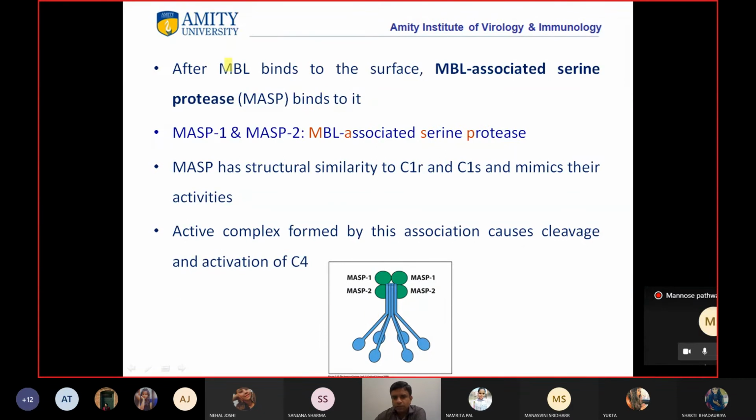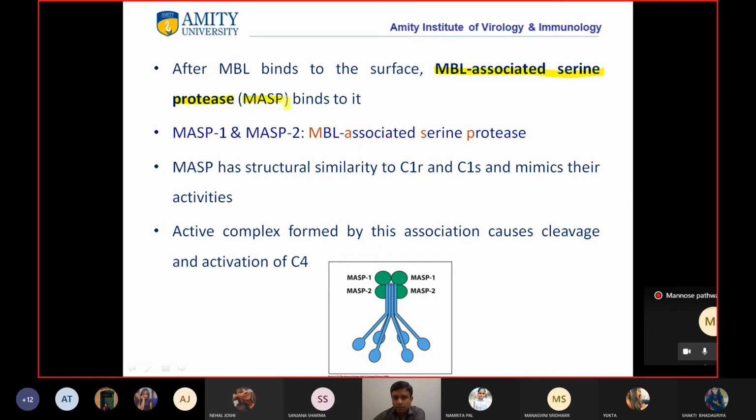So what happens after MBL binds to the surface? We have already seen where MBL binds. It is an acute phase protein. When there is infection, the body starts producing more of MBL, and that lectin will go and bind to the mannose residues on the surface of the pathogens. Now, when this happens, there are other proteins called MBL associated serine proteases, or MASP.